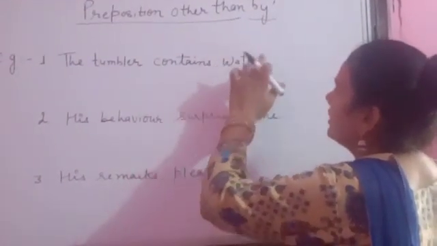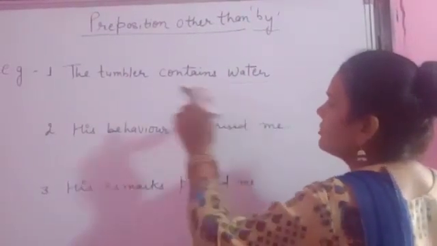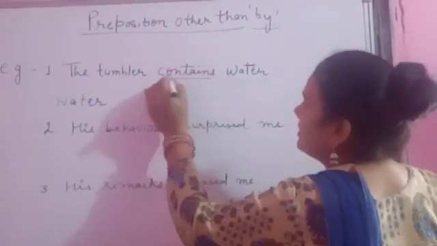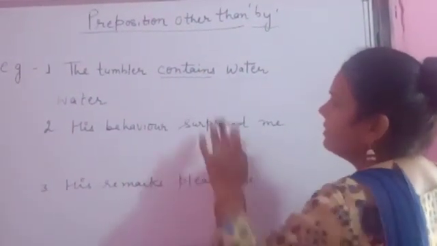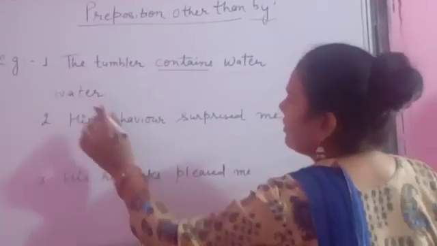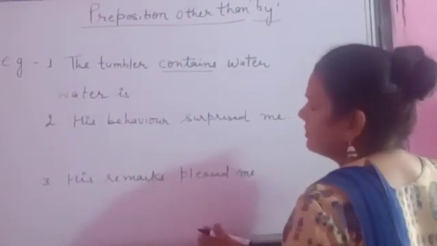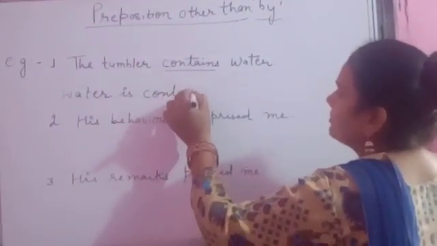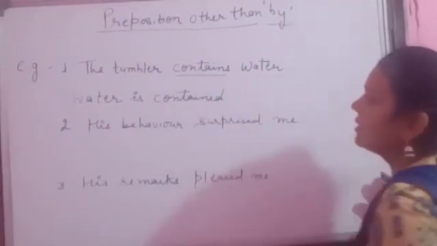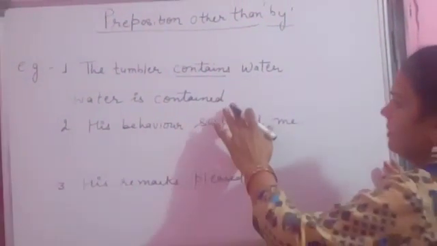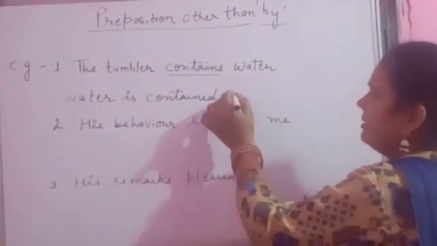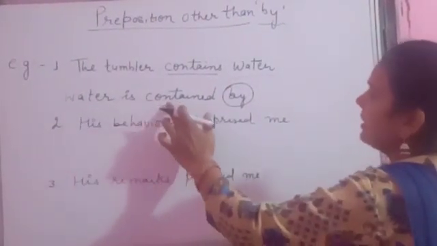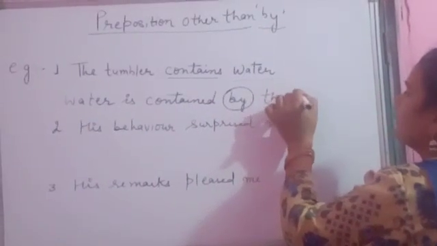Now you can see here water is the object. Now change it. Water, clear, contains is present indefinite. Clear? Contains. Water is an uncountable noun. That's why we'll take a singular verb. Water is contained. For example, only for instance, clear? Try to write the preposition by. For example, water is contained by the tumbler.